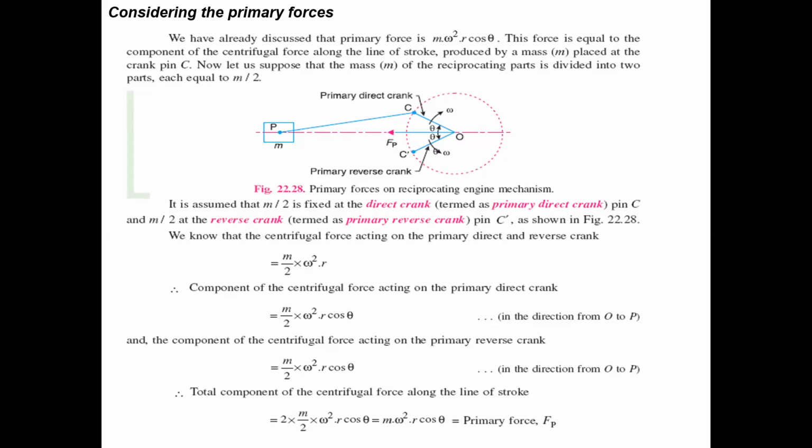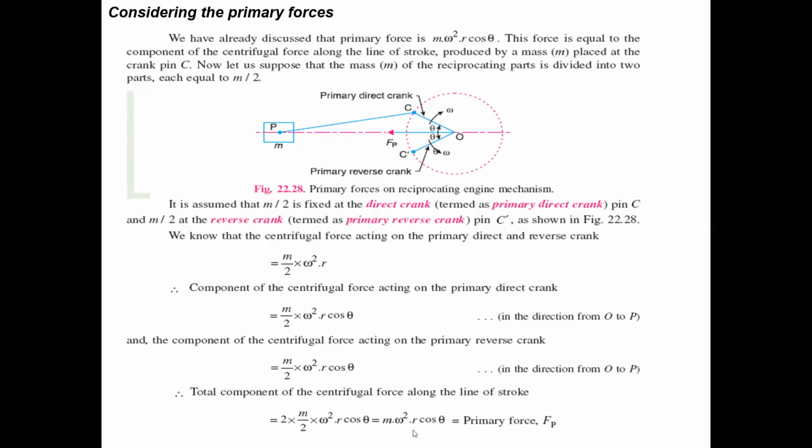So there are two components, one belonging to the direct crank and another to the reverse crank.